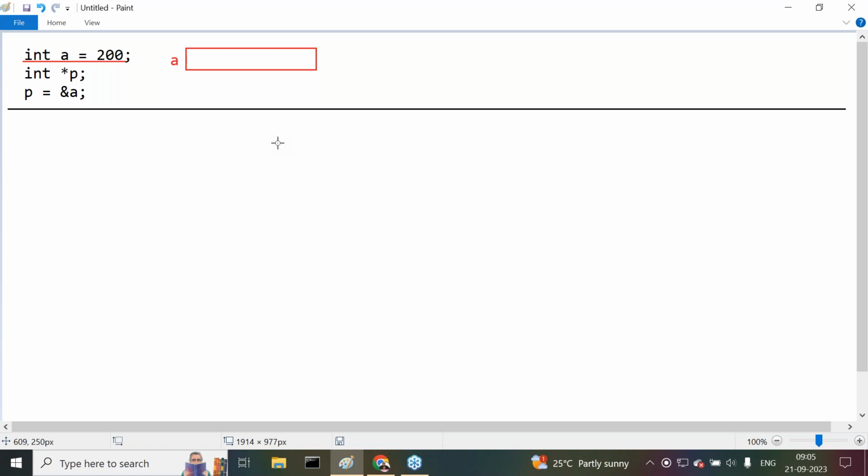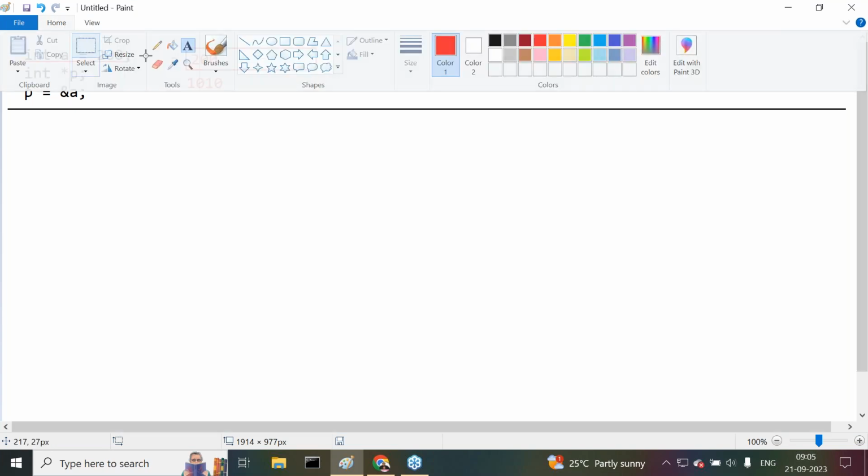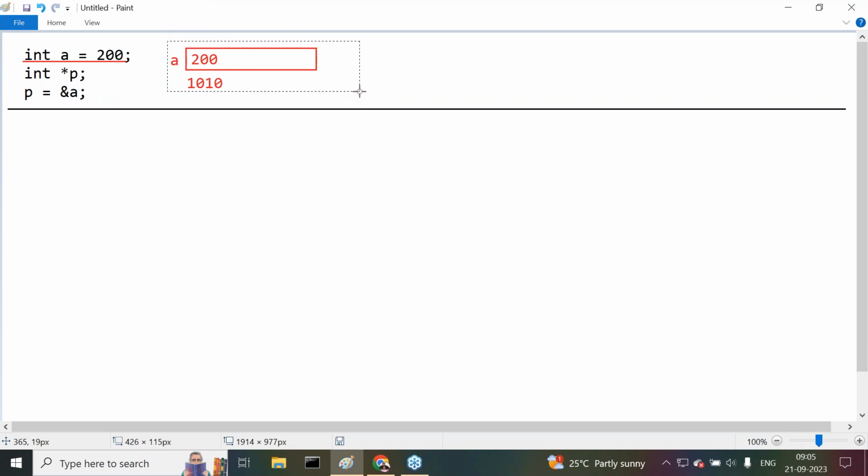Integer data will take 2 bytes of memory in the C programming language. Okay, fine. The data 200 will be stored there, but its starting address location is, say for example, 1010. Here we have taken that as the starting address location for a. This is what happens when we compile int a is equal to 200. That's okay, fine. Next one.